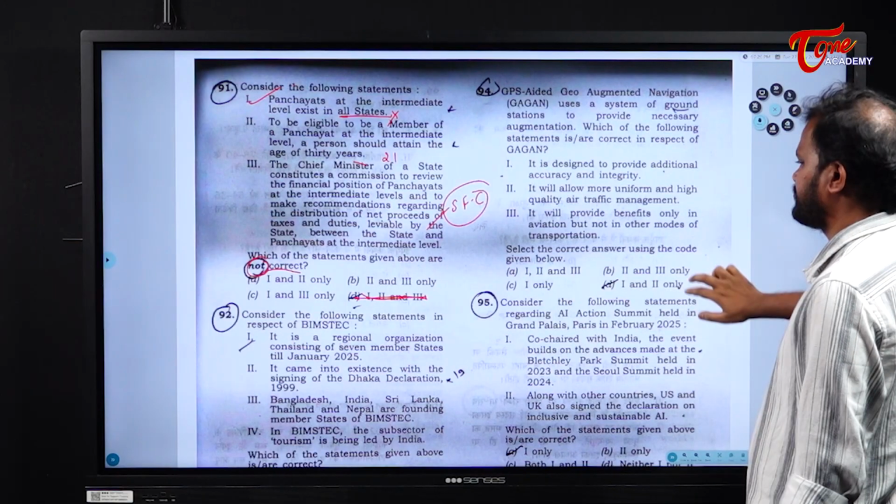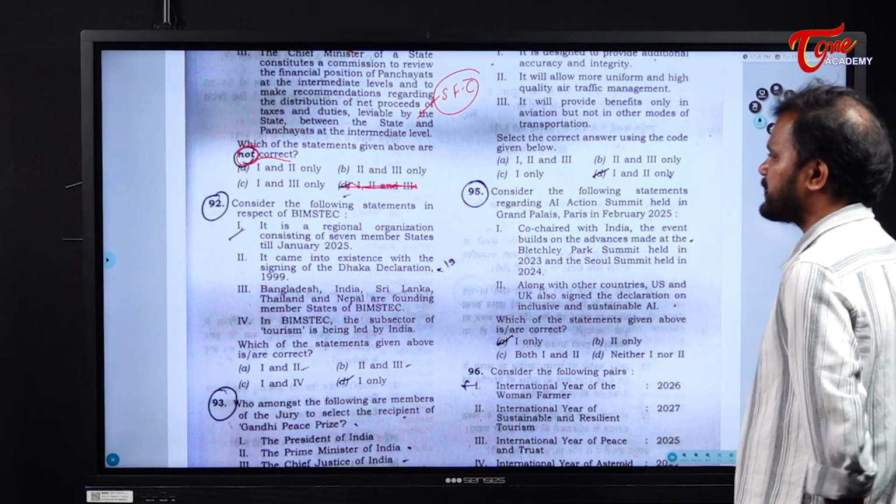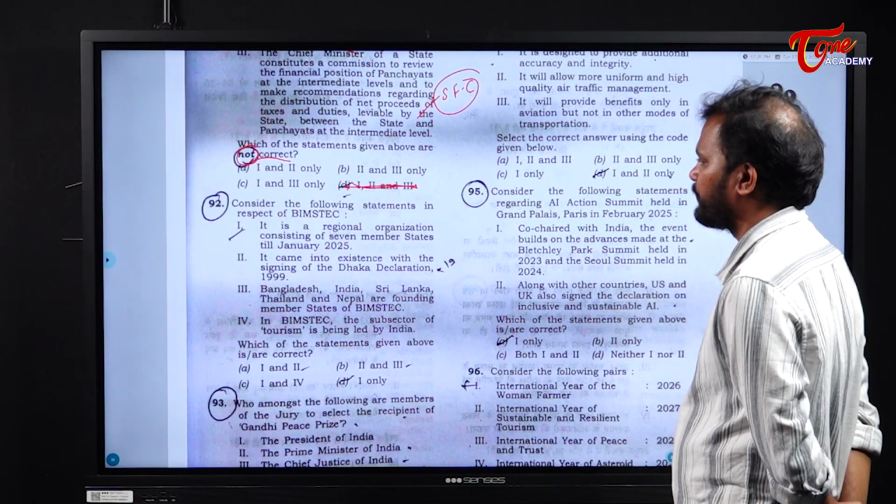Next. Consider the following statements in respect of BIMSTEC. Okay.